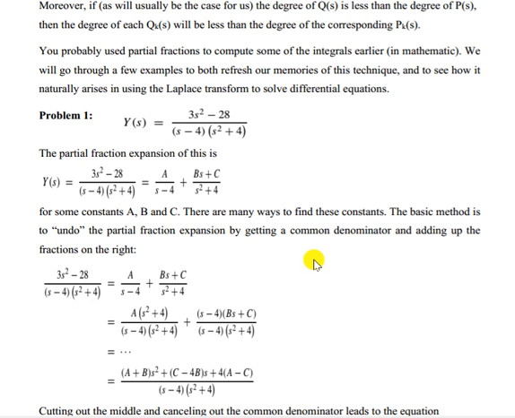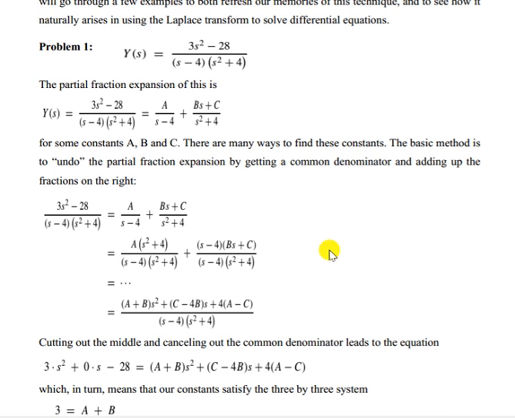For that, let us take an example. I am not going into theory; with an example, you can understand it better. So say Y(s) equals this term. The partial fraction expansion of this Y(s) is, what we have here, s minus 4.